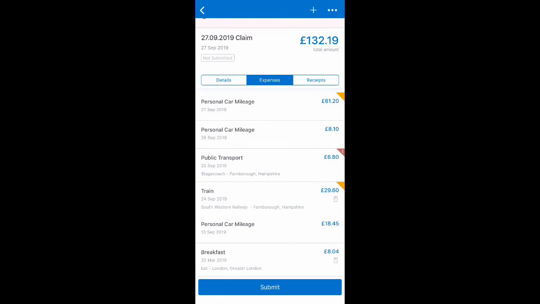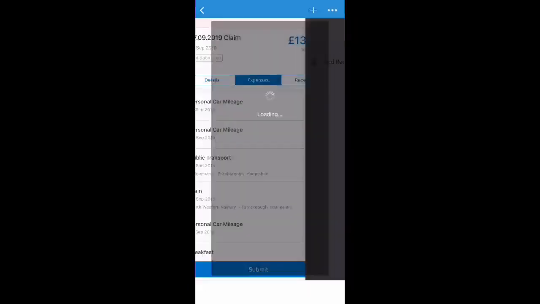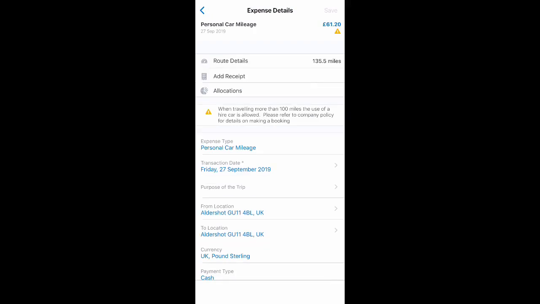Next, if we look at the personal car mileage expense, this is the expense that we just created using the postcode to postcode with the number of stops. And because I've had to do a number of stops, obviously my journey was quite lengthy. Now the platform is telling me that because my journey was over 100 miles, the local authority's policy entitles me to hire a car. So again, this is information that's very helpful in allowing me to abide by the expenses policy that's in place.